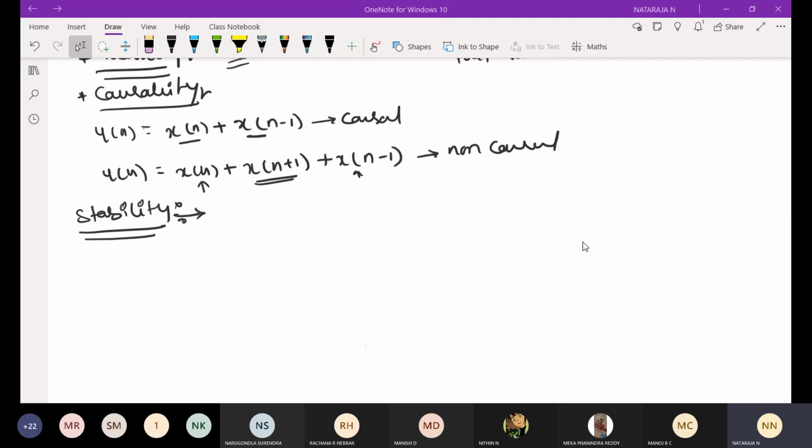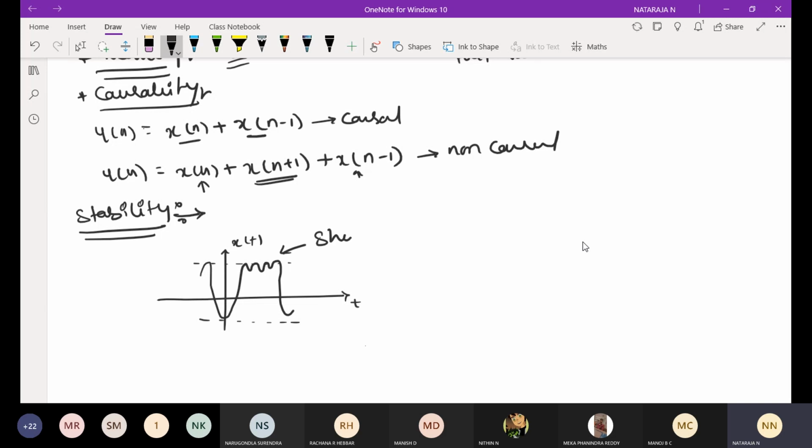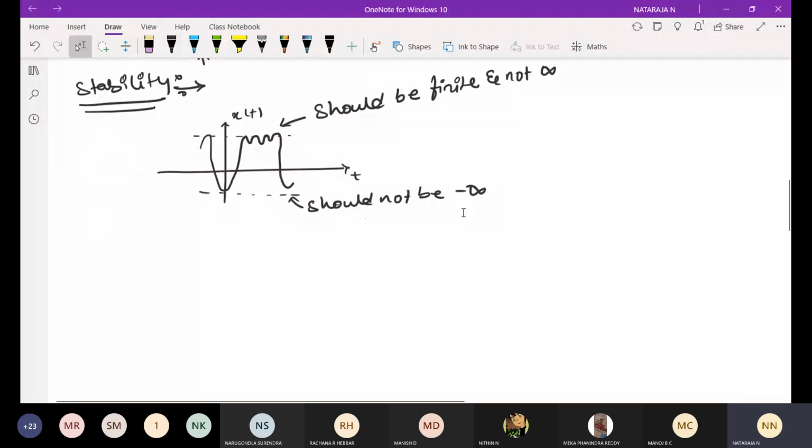Make a note of this. First example, x of t.